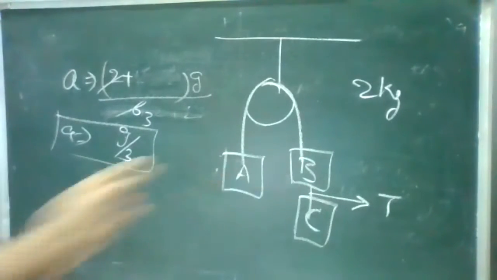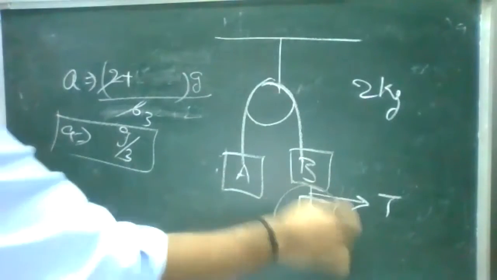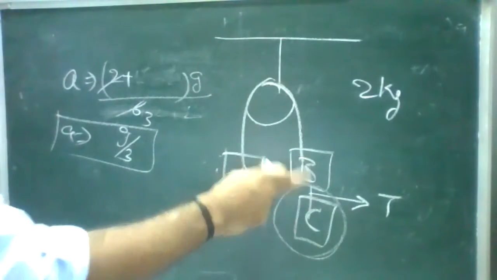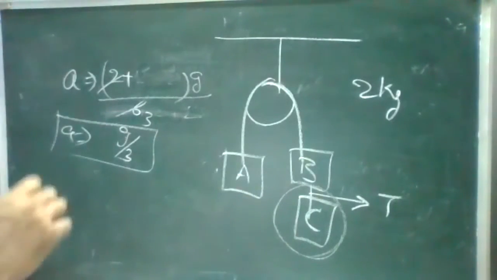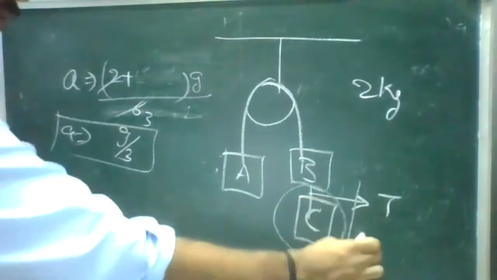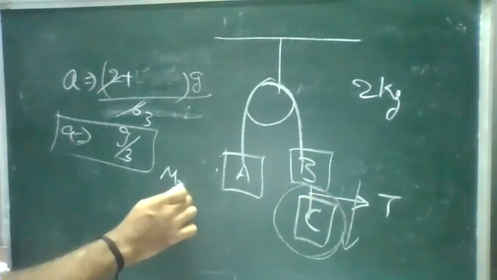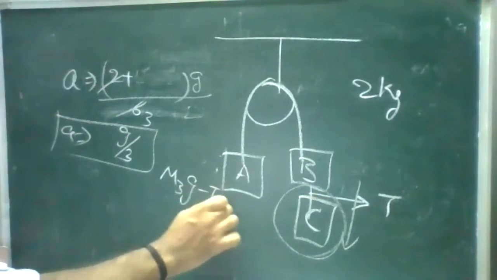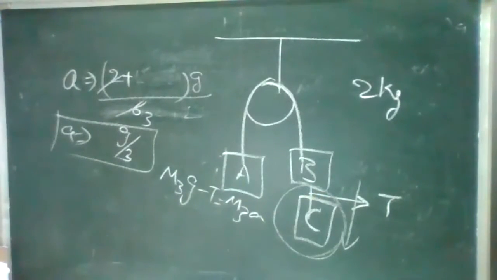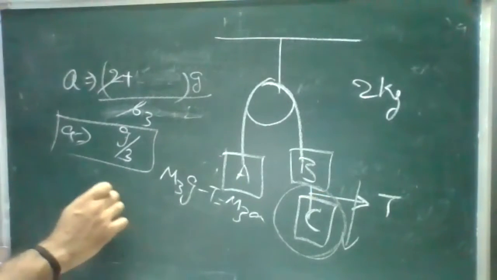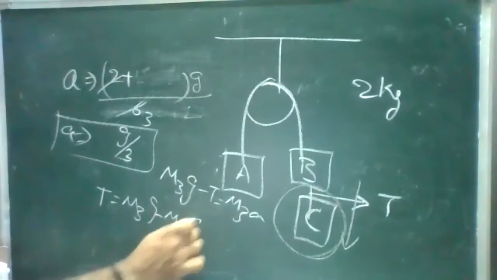So we'll see the equation here. For the tension and the gravitation, I'll see block C only, because the tension was linked to both B and C. I'll take C itself. I can take any block. From the free body diagram, it was moving in the downward direction, so gravitation is greater than the tension here. So M3g minus T is equal to M3a, right? So T is equal to M3g minus M3a, correct?